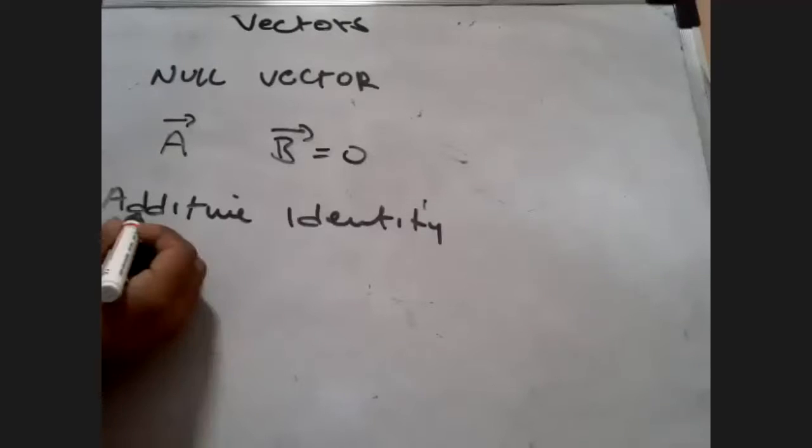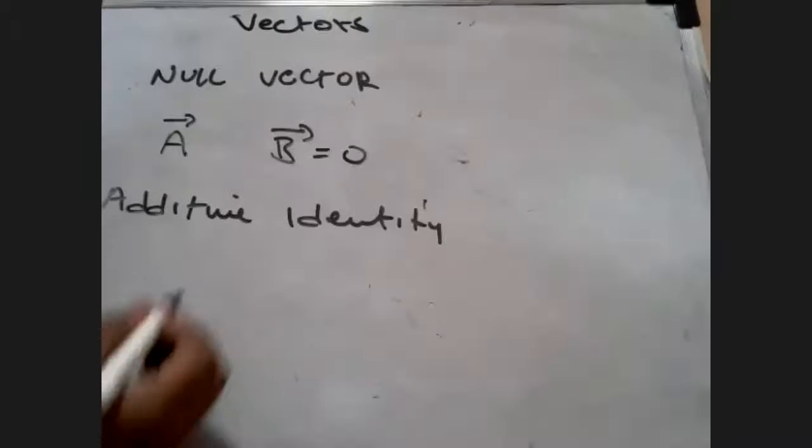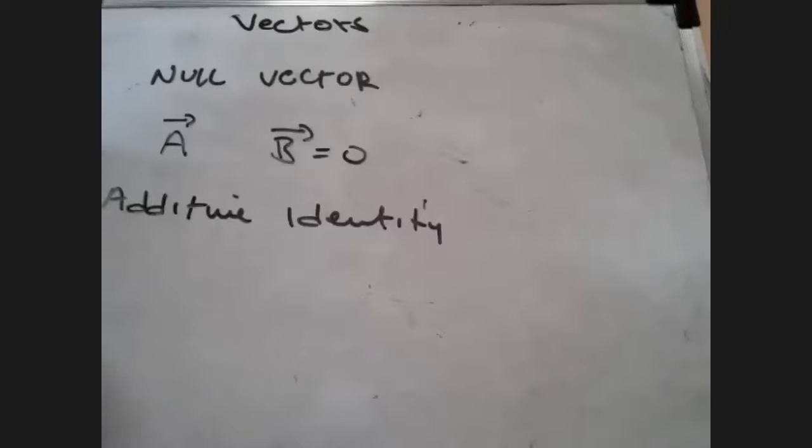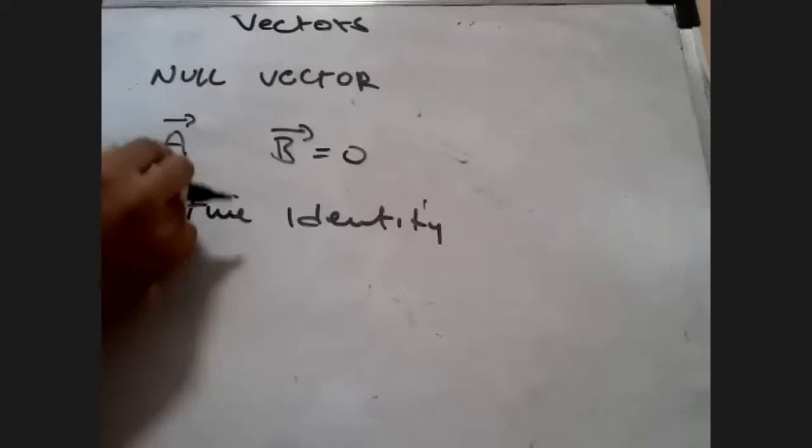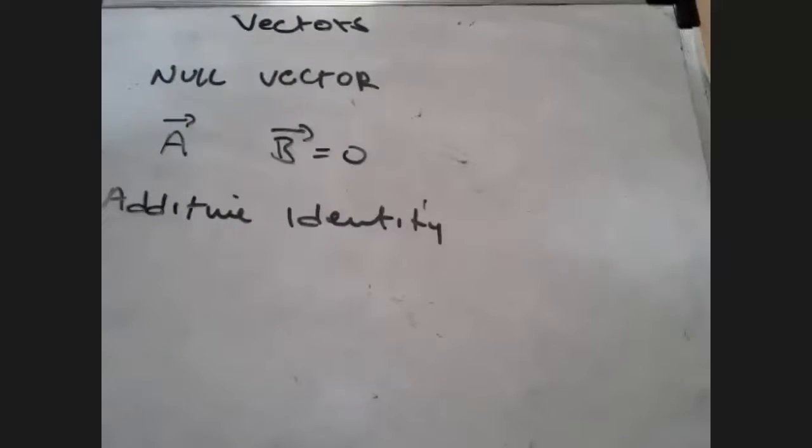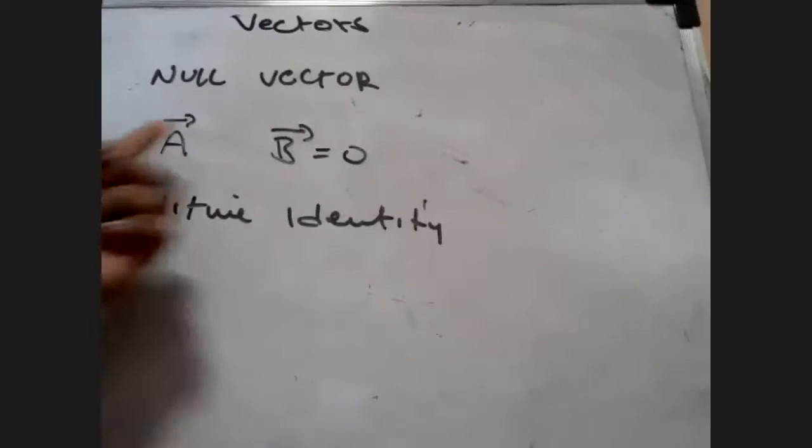But look here, additive identity says that two vectors of the same physical quantity can be added. That means mass and mass, velocity and velocity.